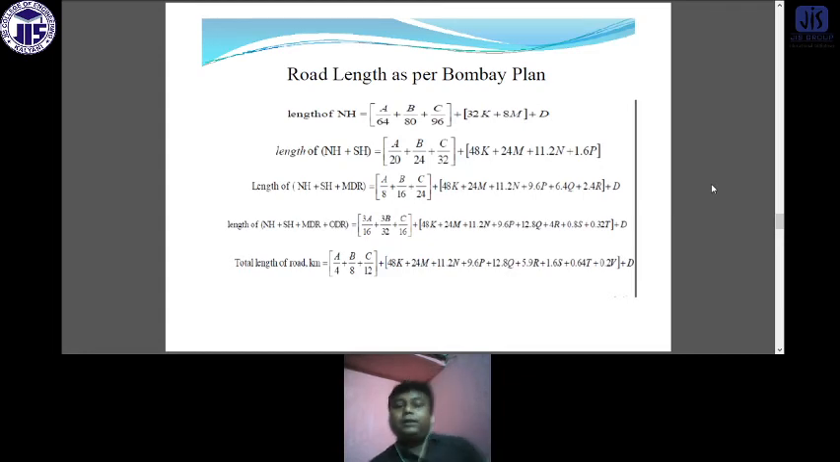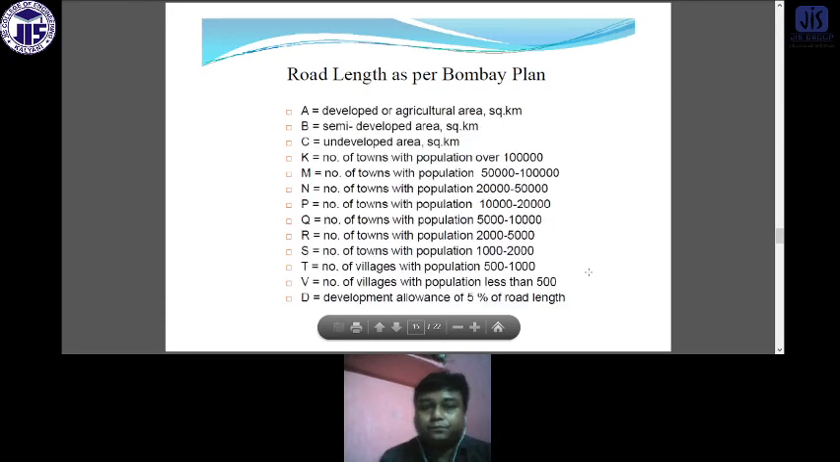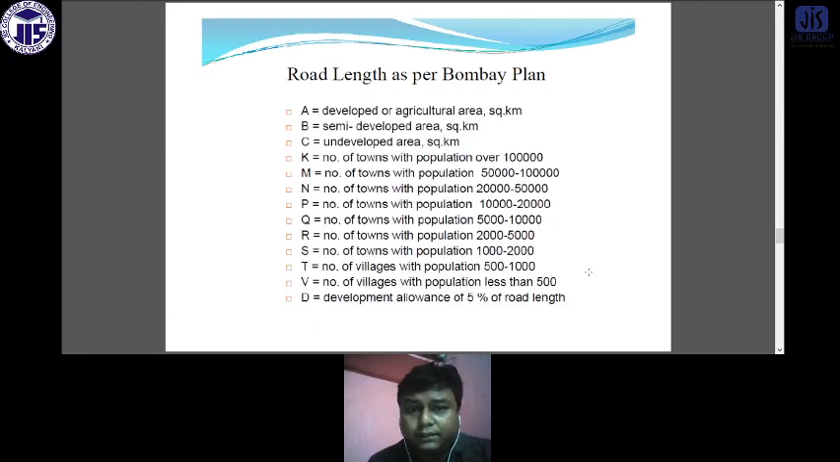Now, as per the Bombay Road Plan, this is the equation for NH, for NH plus SH, for NH plus SH plus MDR, and for NH plus SH plus MDR plus ODR. So the total road length is equal to this long equation, which is the equation for calculating the length as per the Bombay Road Plan. Now these are the descriptions of the parameters which are used in this equation.